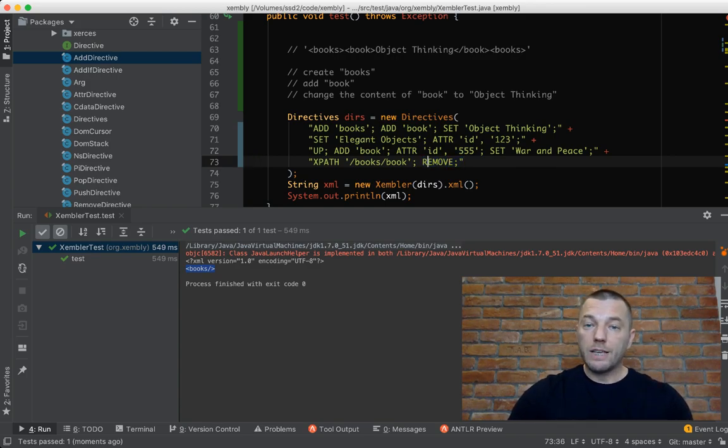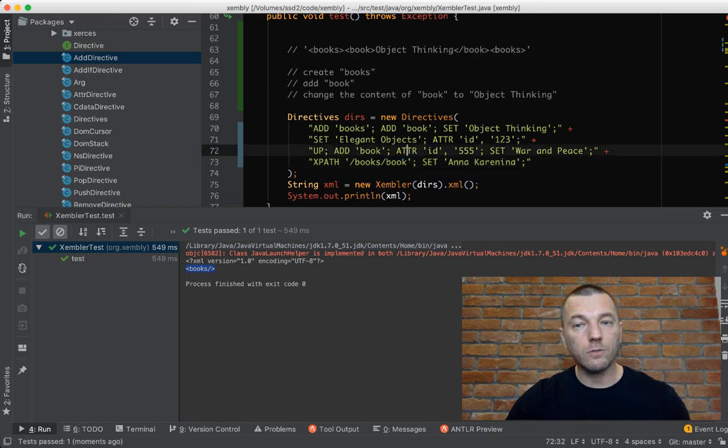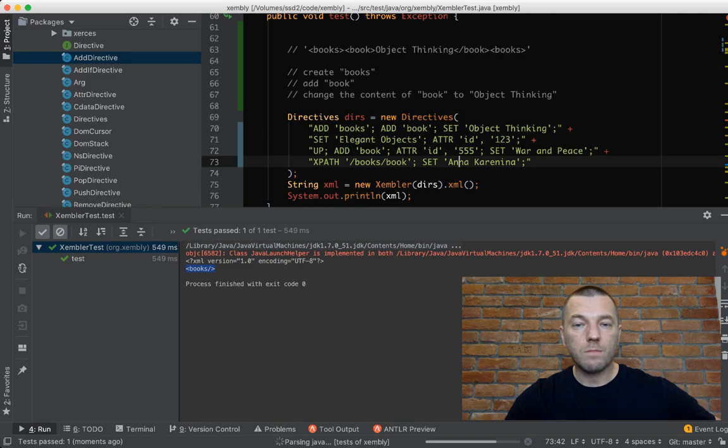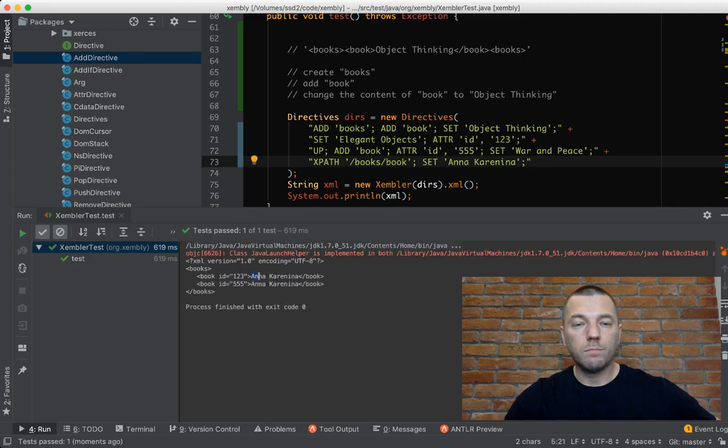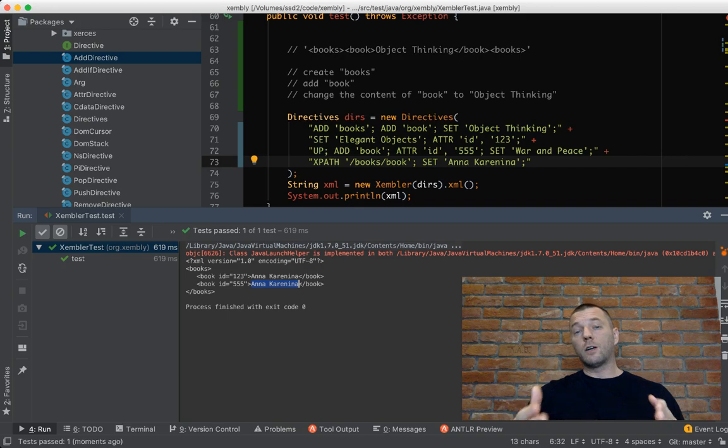And if I say, instead of remove, I say, for example, set, let's say another book, Anna Karenina. And if I run it now, then what do you think will happen? You may be wrong, both books will be renamed. We're going to set this value to both XML elements. Let's run and see. I'm running now. See? Boom and boom.